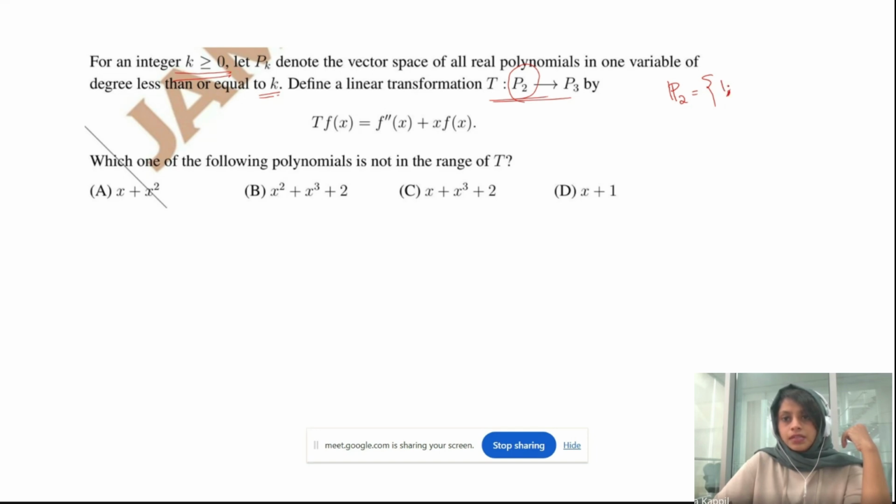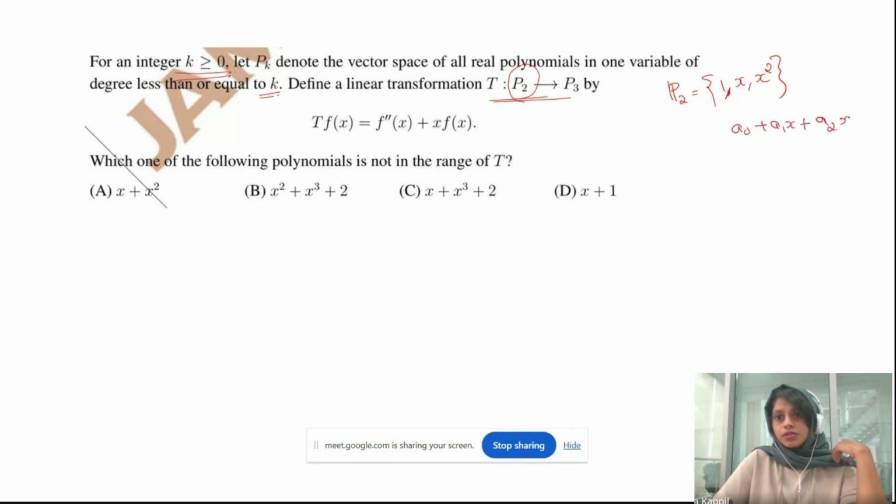That is, P2 contains polynomials of the form a0 plus a1x plus a2x squared. And so the basis will be 1, x, x squared, right?